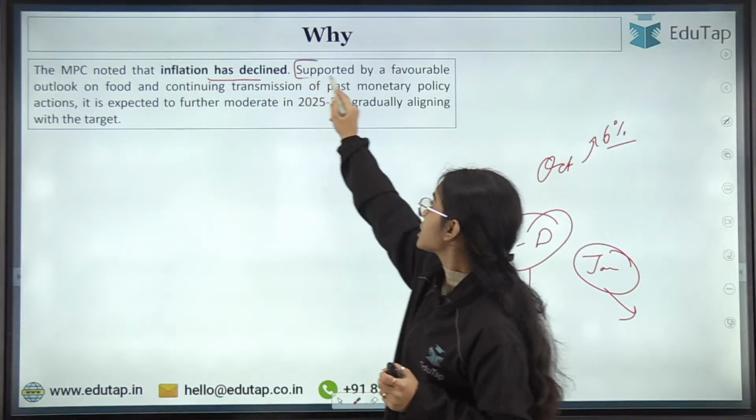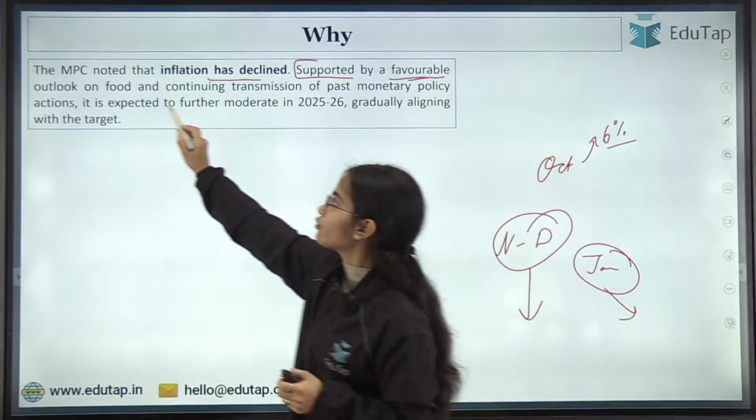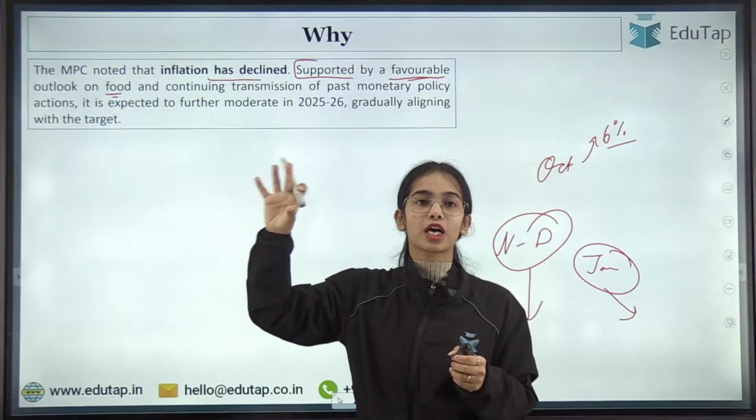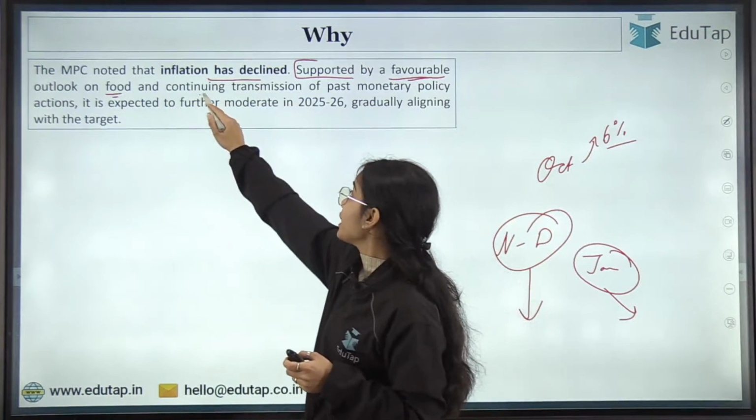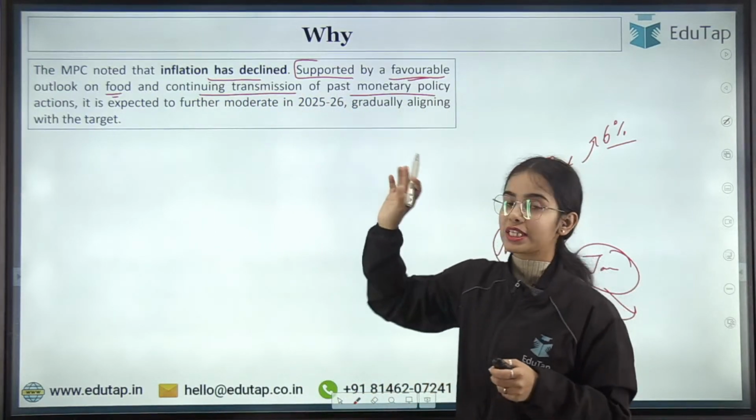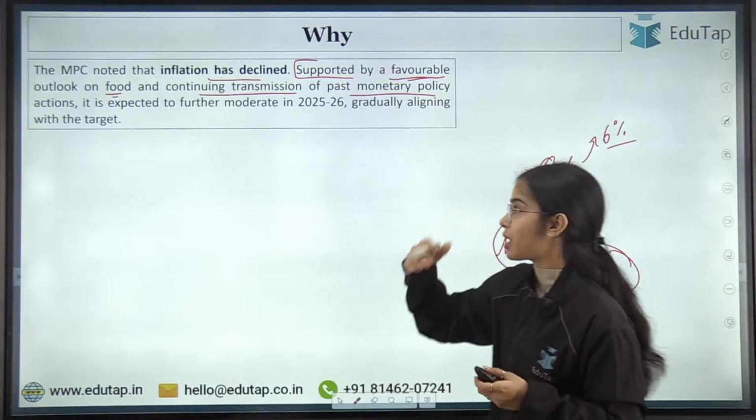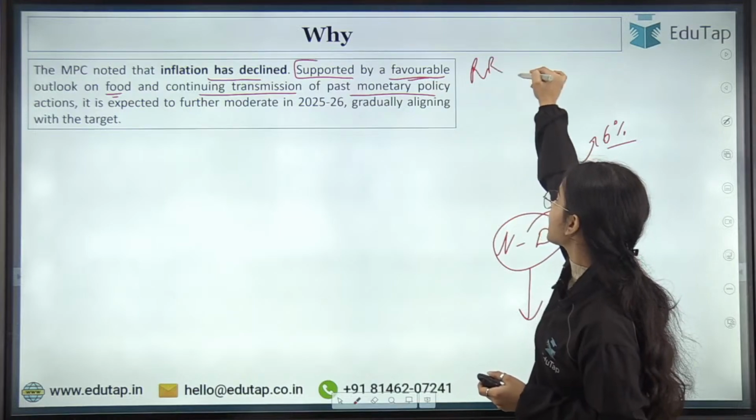The MPC noted that inflation has declined, supported by a favorable outlook on food inflation, that the food prices are going to go down or be controlled, and by the continuing transmission of past monetary policy actions. So it has been said that in the past, the repo rate has been kept high.